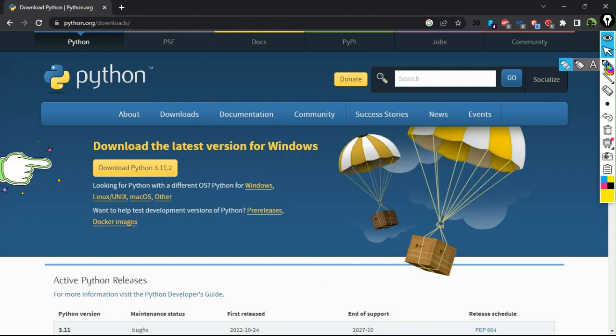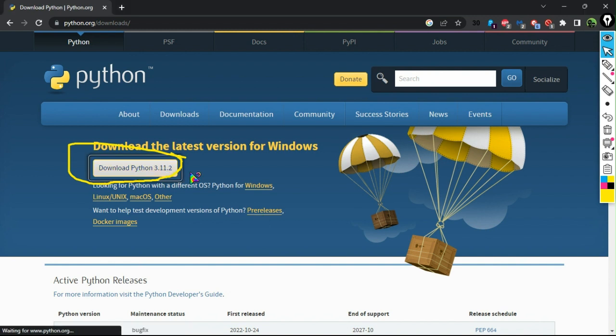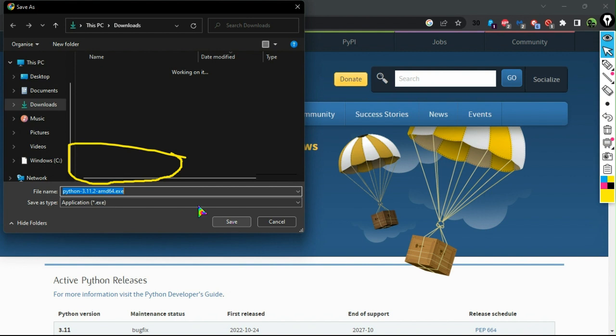So first, to start using Python, you have to go to the website. You click on this download Python 3 button. This is the latest version. So I'm going to click on download Python 3.11.2, and wait for it to download.